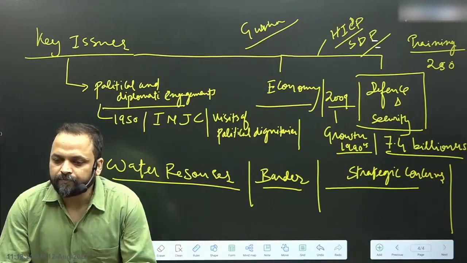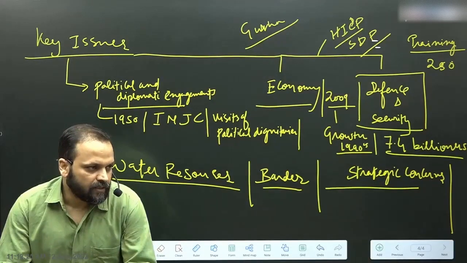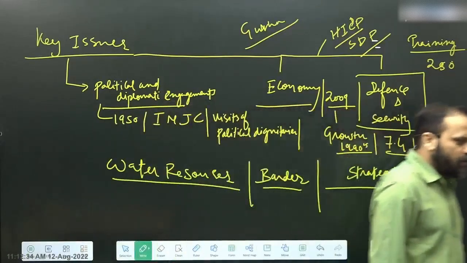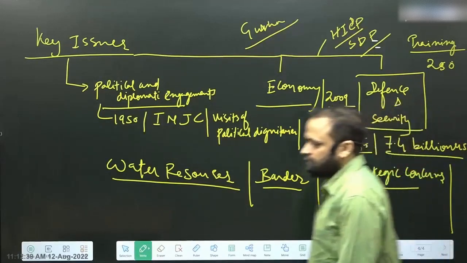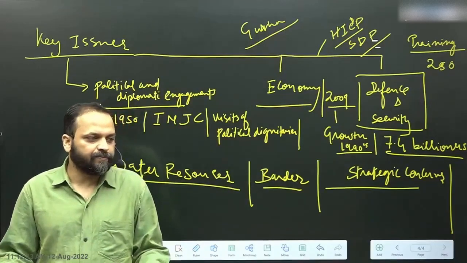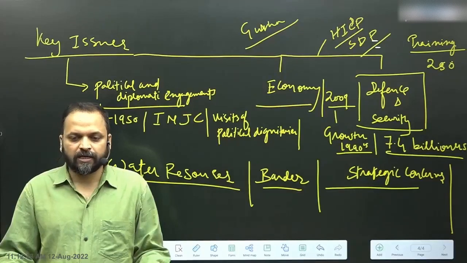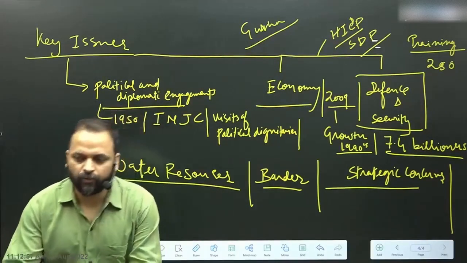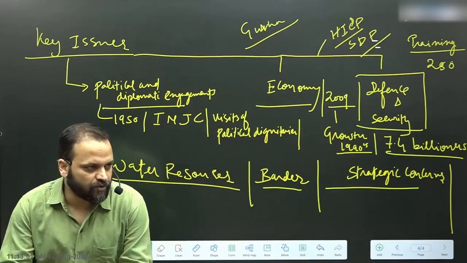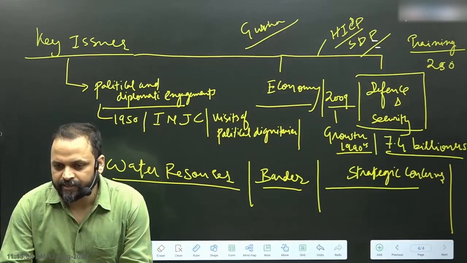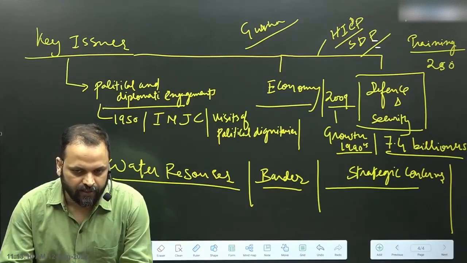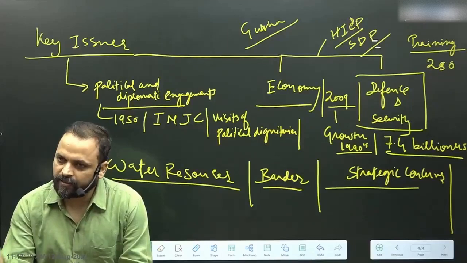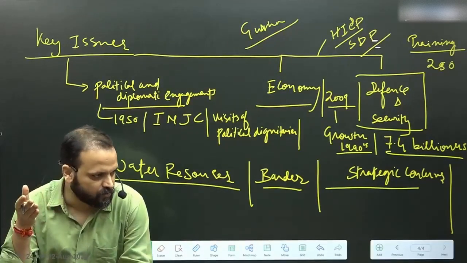There is a tradition of according the rank of honorary general to the heads of the armies of both countries in each other's military establishment, meaning the chief of Indian army is considered a general of Nepal's army, and the chief of Nepal's army is considered to be a general of India's army.